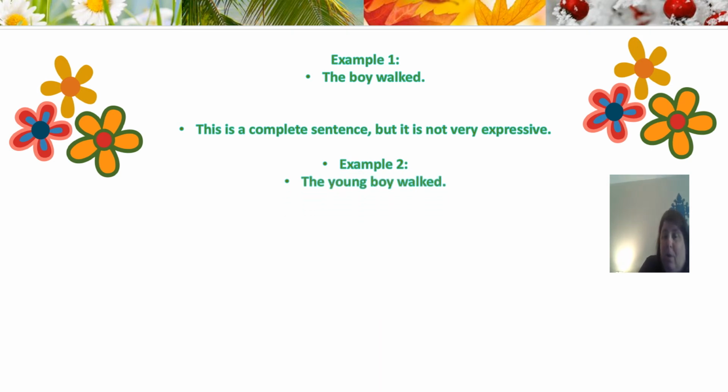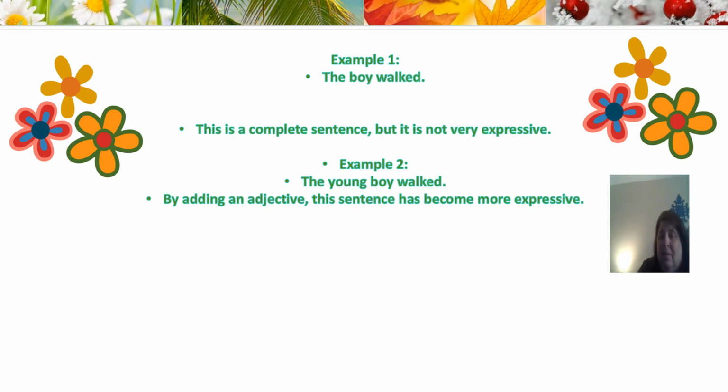The young boy walked. So now we know it's not just the boy walked. We know it's a young boy. We got a little bit more information here. Makes it a little bit more interesting, but by adding an adjective, it becomes more expressive. But that's still a little bit bland, isn't it, y'all? We don't talk in little sentences like that. So let's see what we got. We got more information about the boy, but I want to know more. I want to know why this boy is walking and where he's going and why. So let's figure this out. Detectives, that's who we are.